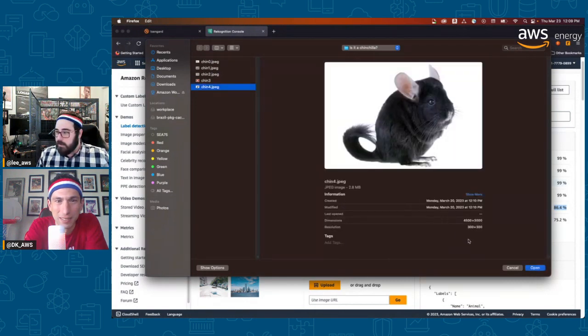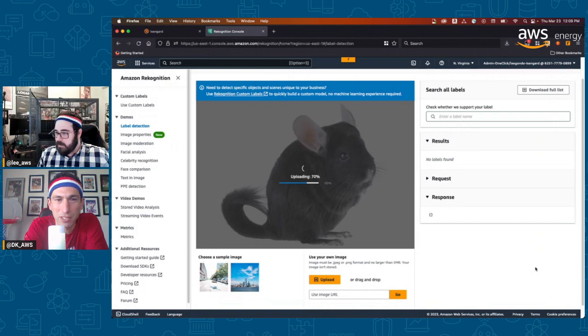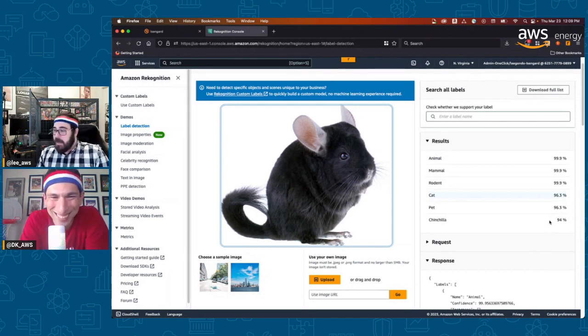Final one. Uncommon color, white background. I think this will trick it. It's going to have to have pet. My guess is it's going to think it's a pet too. It does think it's a pet. It actually thinks it's a cat. So it thinks it's a cat. I get it. I get it.